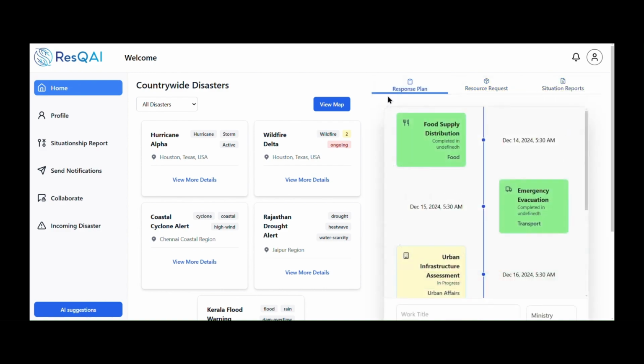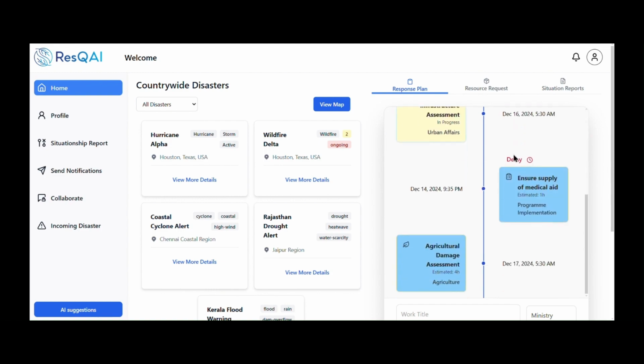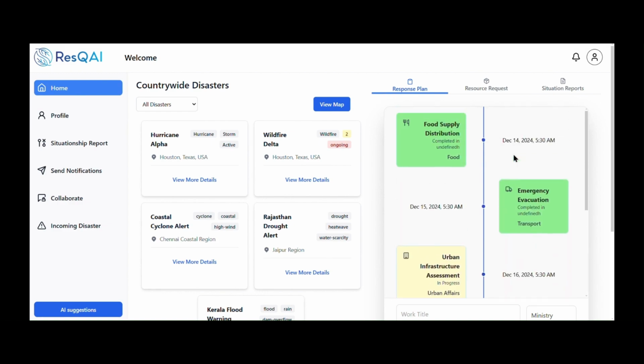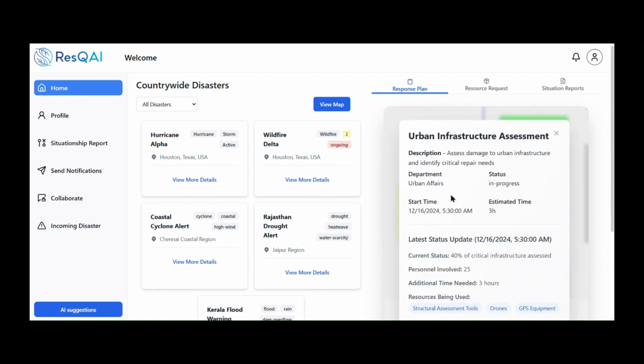In response plan, this tab offers a timeline-based front-end interface where you can track tasks assigned to different departments and committees. These tasks are directly assigned by higher authorities. On clicking on any task, you can view the updates and the information about that task.